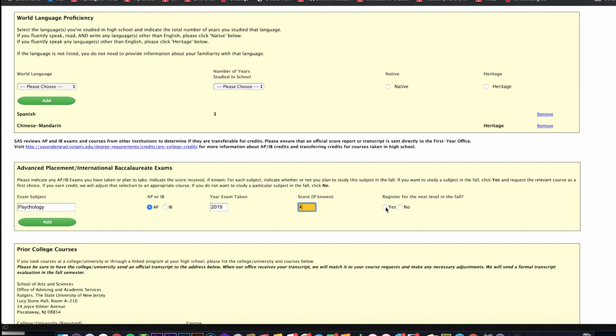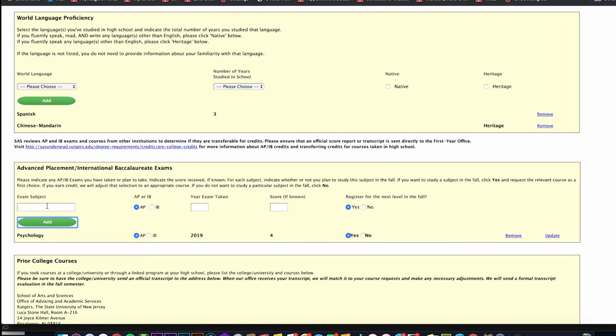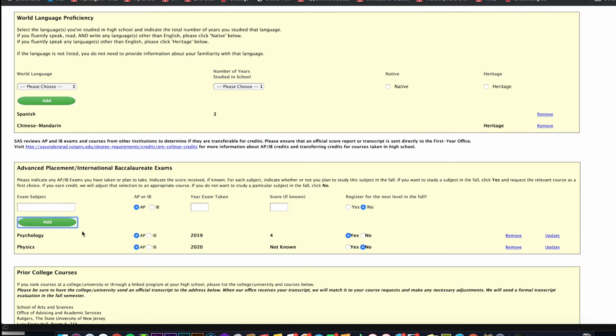For example, if you have taken a psychology exam and are considering psychology as a major or minor, you'd click Yes for that exam. When you select your courses on the next screen, you will also select general psychology to indicate your plan to study that subject in the fall. Then, if you earn credit for that exam, we will adjust your selection of general psychology to a more advanced course in the subject of psychology. However, if you took that exam and do not plan to study psychology in the fall, you'd click No. Clicking No does not mean that you never want to study that subject. It just means you're not planning to do so this fall semester.